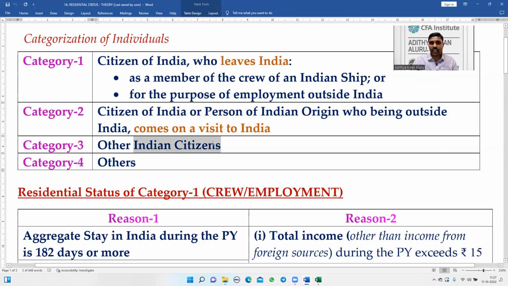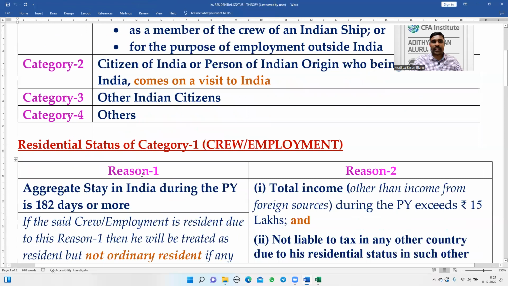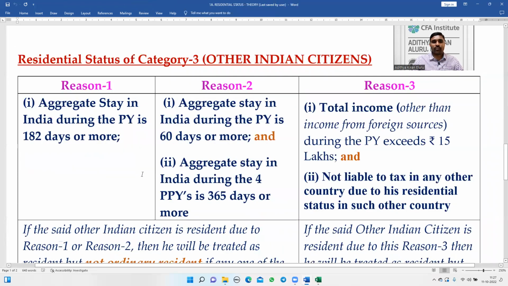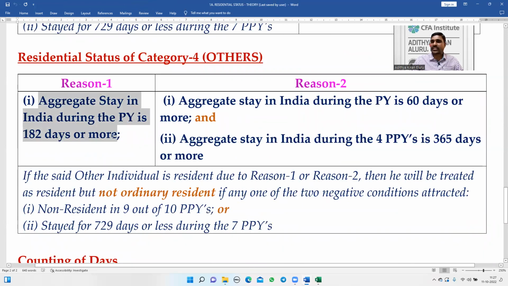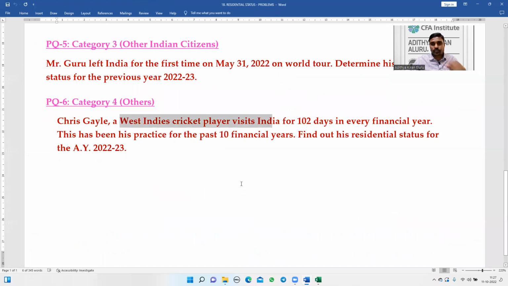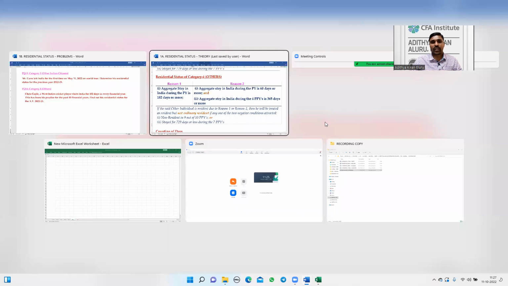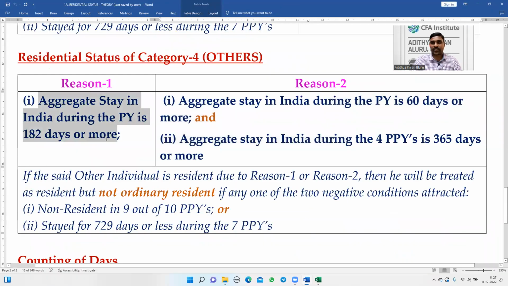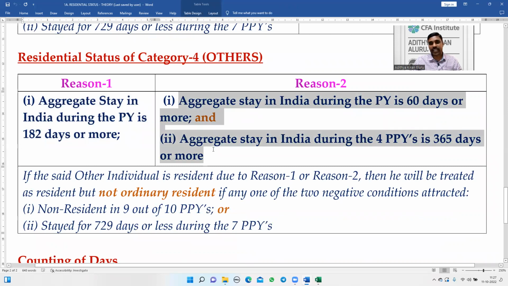And moreover, since he is not an Indian citizen, he is not covered under category 3. Therefore, what is left over is only category 4, foreign citizens. Category 4 foreign citizens have to satisfy either the condition of 182 days or the condition of 60 plus 365 days. He visited India for 1 or 2 days only. Therefore, he did not satisfy the first reason. We have to check whether the second reason is satisfied or not.